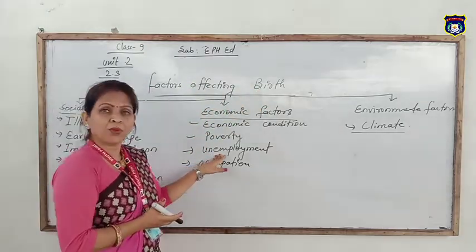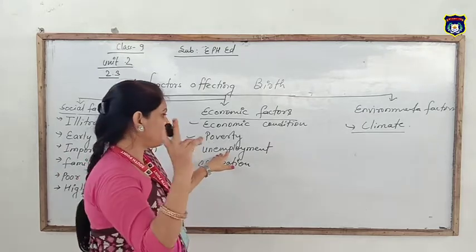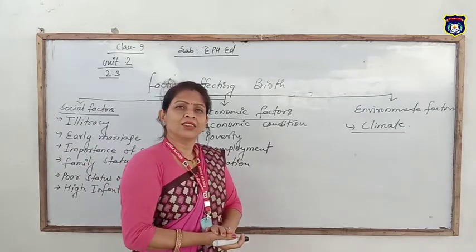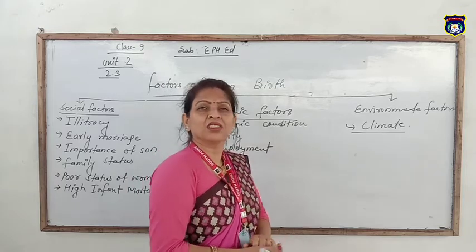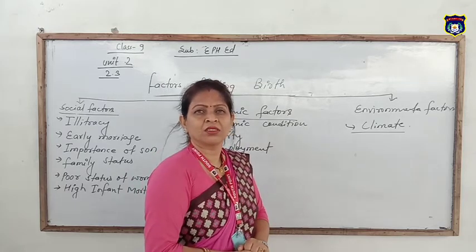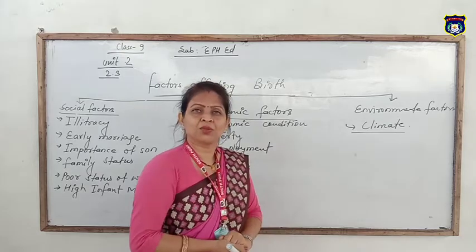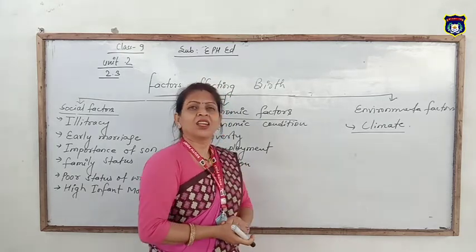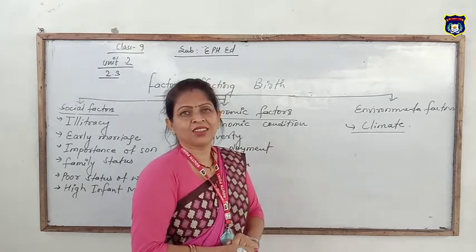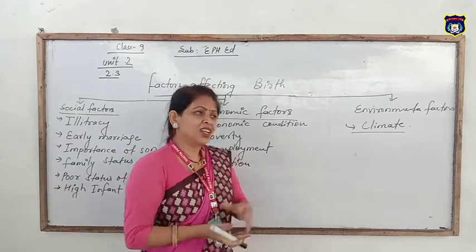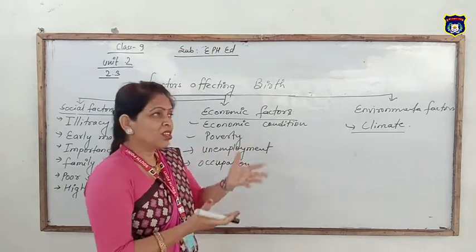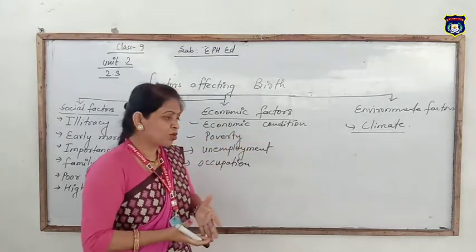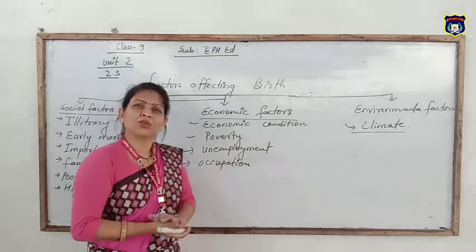Other is unemployment, berozgari. We know that in our country about 32% of people are unemployed even in this modern age, because there is lack of job resources, lack of job opportunity, sometimes lack of education, there is illiteracy also, there is lack of development also, and they stay at their home.